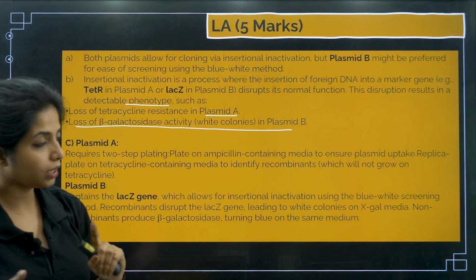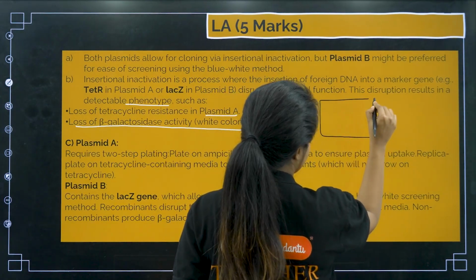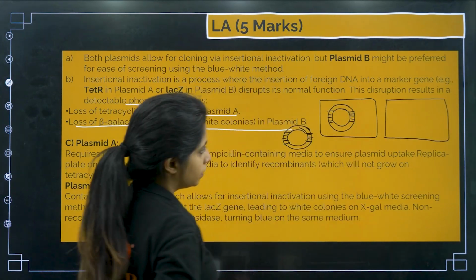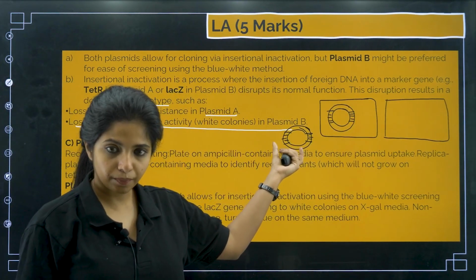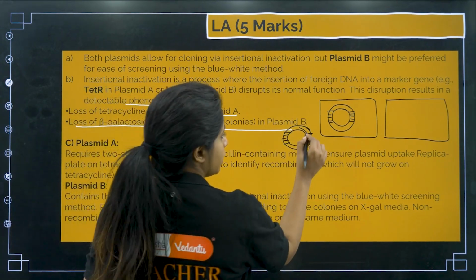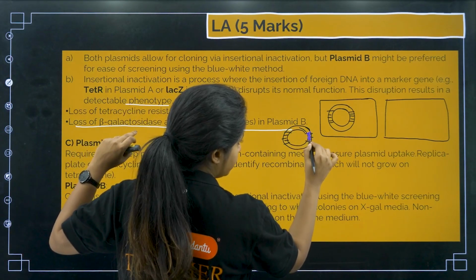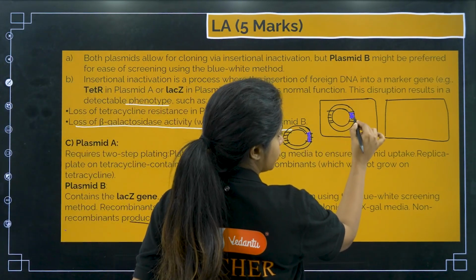I'll explain this to you, otherwise it will be confusing for you. So this is one guy. The first thing that I will do is, I have my plasmid. Now over here, I am putting my gene of interest at this particular location, in the tetracycline resistant gene.